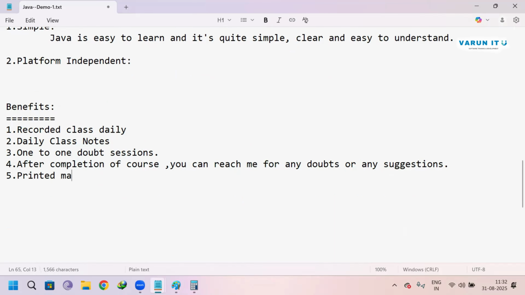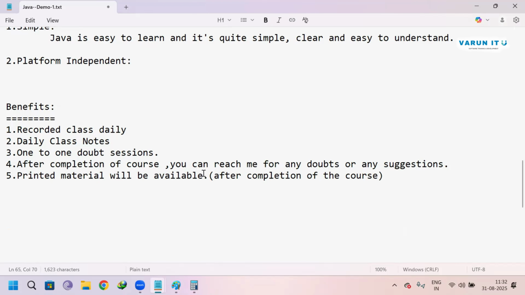And one more thing, printed material will be available. When? After completion of the course it will be given.